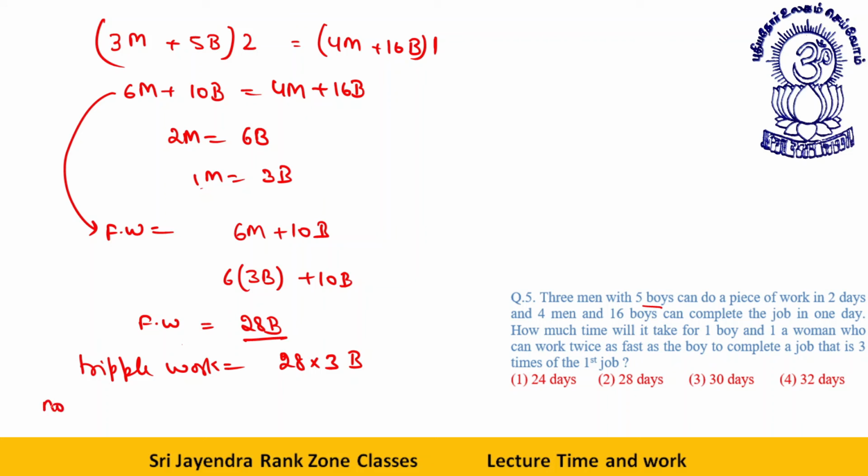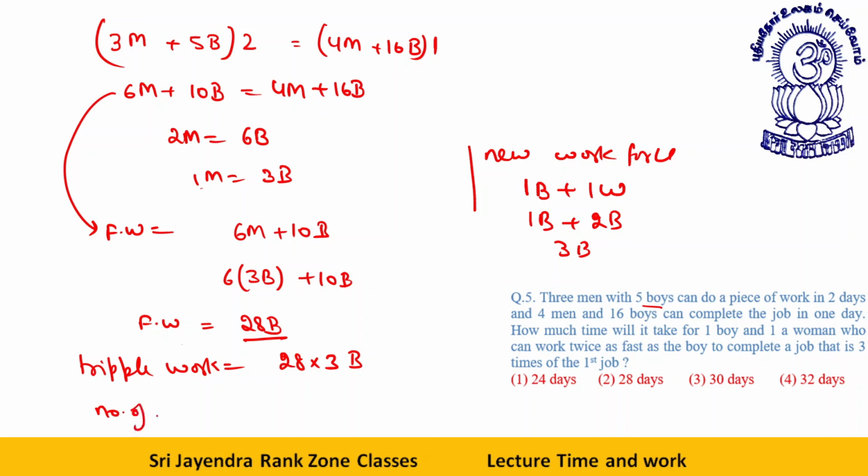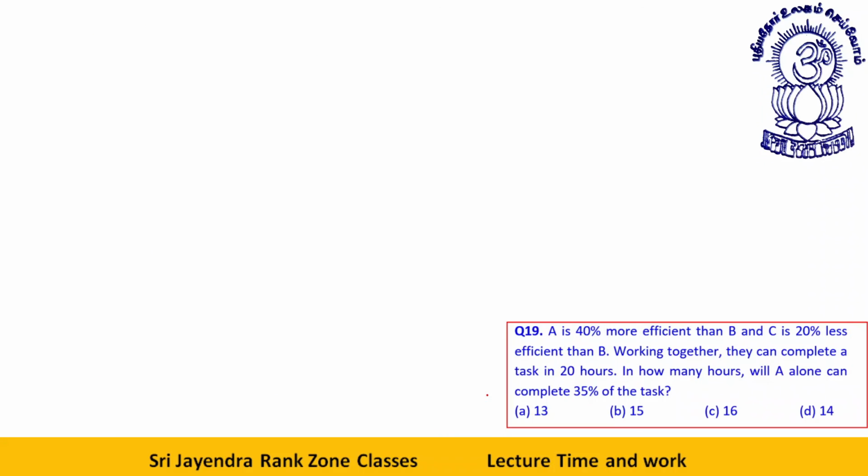Now number of days. Now the new workforce. What is the new workforce? The new workforce is one boy and one woman who can work twice as fast as a boy. That means one boy plus 2 boys, 3 boys. Now number of days for 3 boys will be 28 into 3 boys divided by 3 boys. That will be 28 days. I'm sure this must be clear to all of you. Let's take the next one.